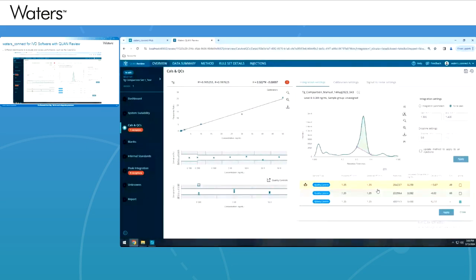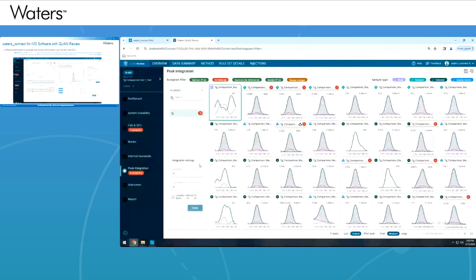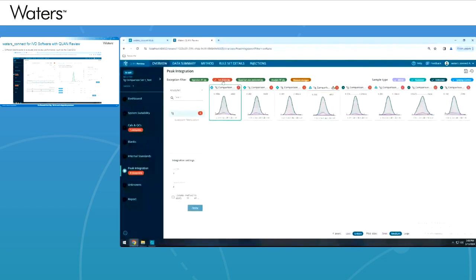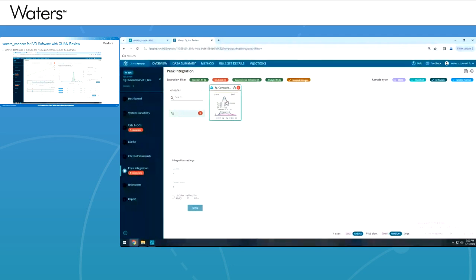So there are different dashboards across the workflow. In this instance, you have the review of the CALs and QCs. And then what you have is the linearity: the calibration linearity on the left-hand side and the associated residuals.